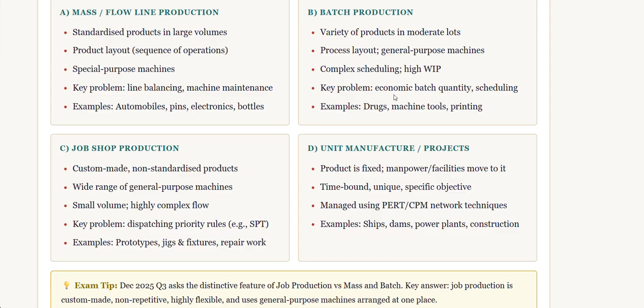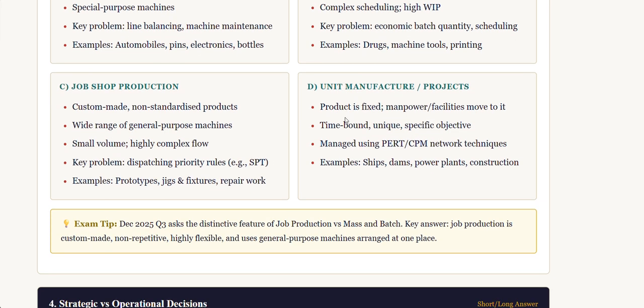And the key problem is economic batch quantity; the batch quantity and the quality, everything matters. And the scheduling. Examples are drugs, machine tools, printing and all. So next one is job shop production.